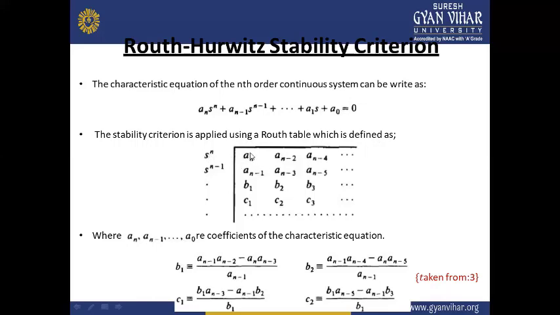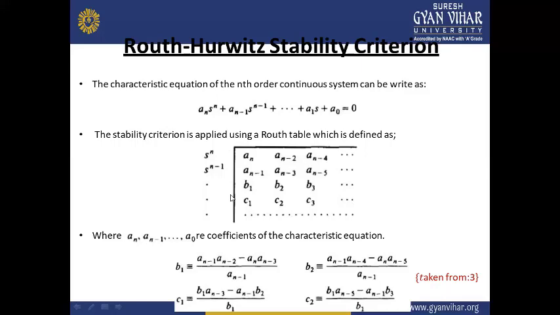So the even numbers are being placed over here and odd numbers are placed over here. So the coefficients are placed. These are only the coefficients: an minus 2, an minus 4, an minus 1, an minus 3, and an minus 5. So in this way we have placed these things. Now in the third row, we will be calculating the other coefficients b1, b2, b3, and so on, c1, c2, and c3,